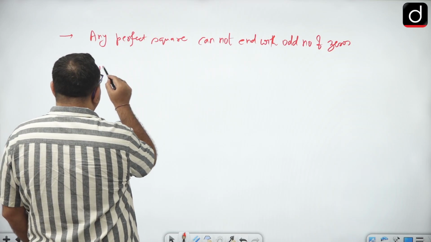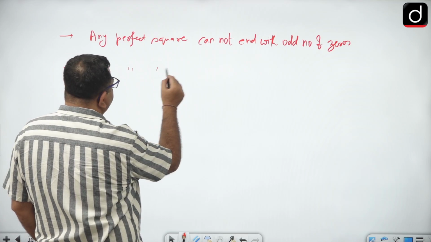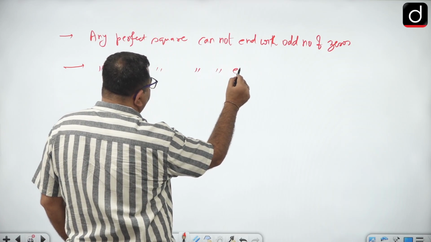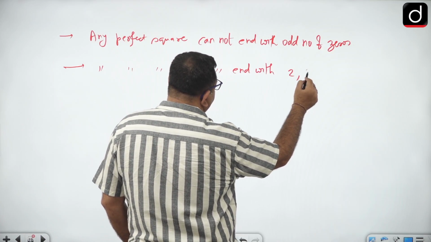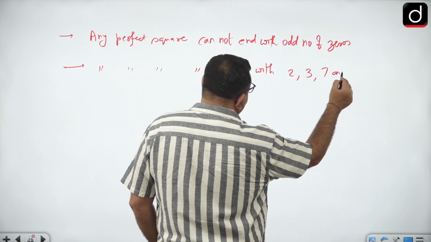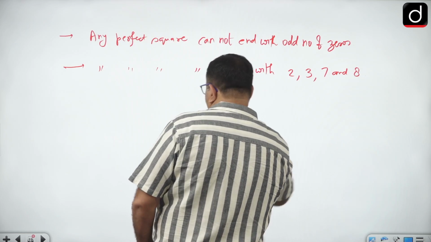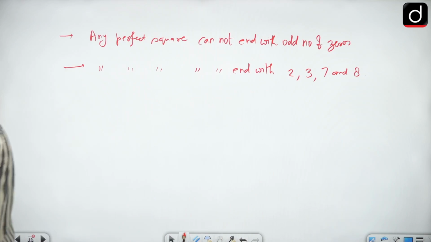And second, any perfect square cannot end with 2, 3, 7 and 8, right? कोई भी perfect square है वो इन 4 डिजिट के साथ एंड नहीं कर सकता. It cannot end with 2, 3, 7 and 8.